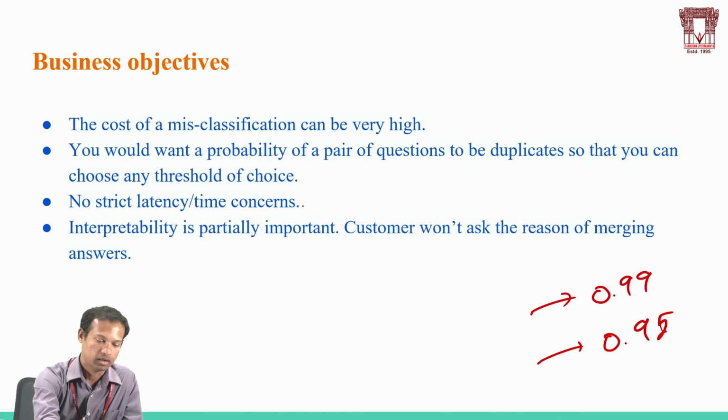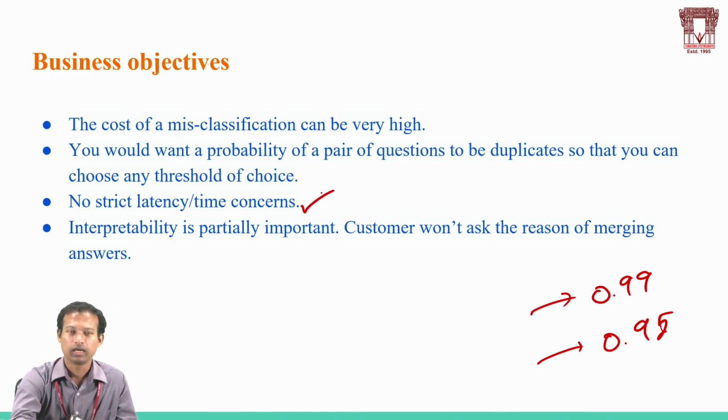And also the time constraint. The algorithm to run won't take much time. For example, it can take a minimum time, like minutes and hours, but it won't take more time, like days. Interpretability is partially important. The customer won't ask why we matched the questions, but we should have some good reason to match the questions in the dataset.